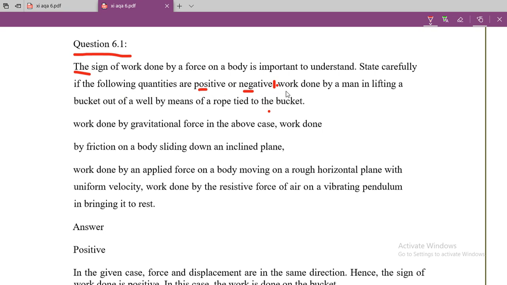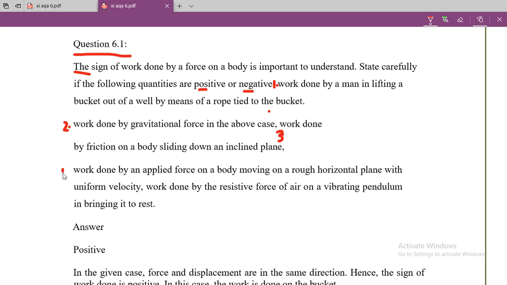So let's see, first one is work done by a man in lifting a bucket out of a well by means of a rope tied to the bucket. Now second one is work done by gravitational force in the above case. Then the third point is work done by friction on the body sliding down an inclined plane.